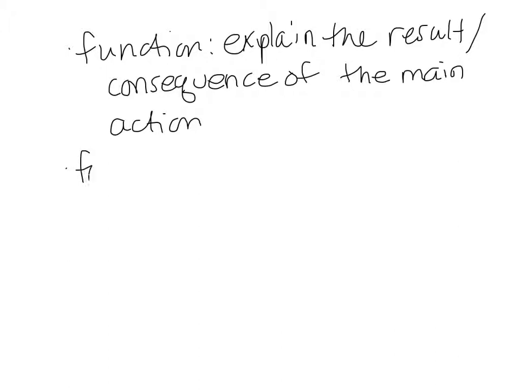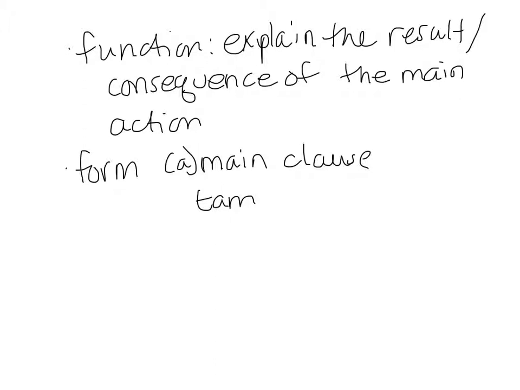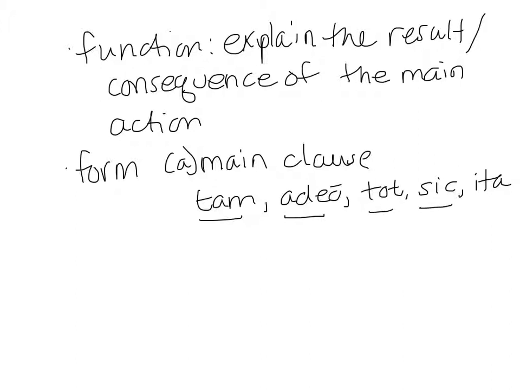In terms of its form, we're going to have two things. We're going to have a main clause, and in that main clause we have to have something like tam, or in this chapter, we also got adeo. We could have the word tot, meaning so many. We could have sic or ita. All of these can mean so. So much, so many, so.